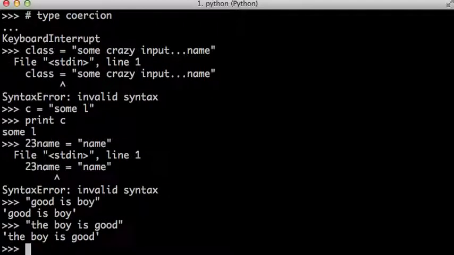So the same happens with programming languages. There are a set of rules that we have to follow, and if we don't follow them, our program will always complain with a syntax error. And yeah, Python is like this whiny baby that will always complain if something is wrong.